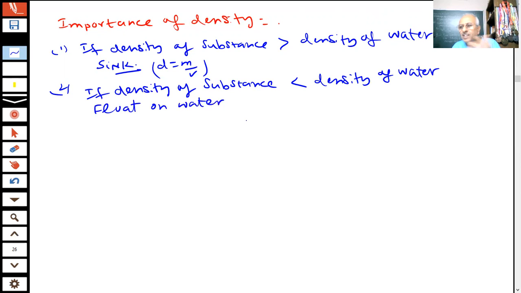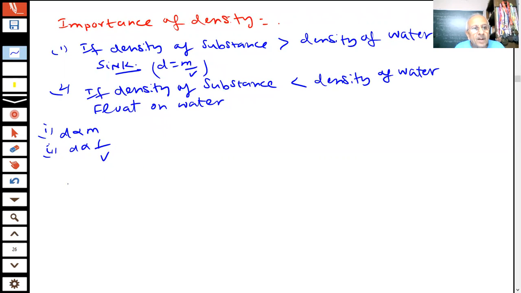On this principle your ships and boats are based, so that they can float, because we change their volume so that their density becomes less than water, and they will be able to float on the water. Density is mass per unit volume. If the mass is the same but the volume is changed, if I increase the volume, what will happen? Density will decrease. Density is directly proportional to mass, and inversely proportional to volume. If I increase the volume, density will decrease, students. So this is a very important thing.